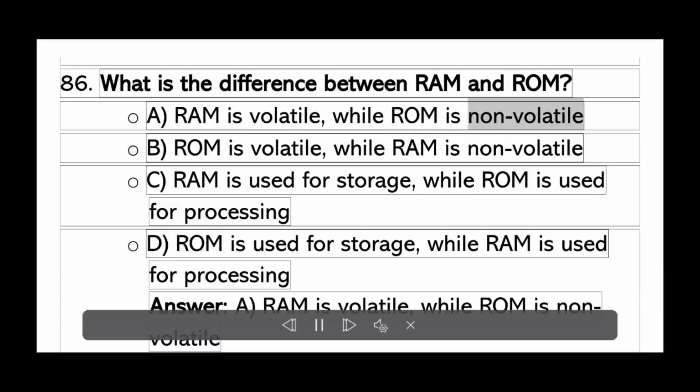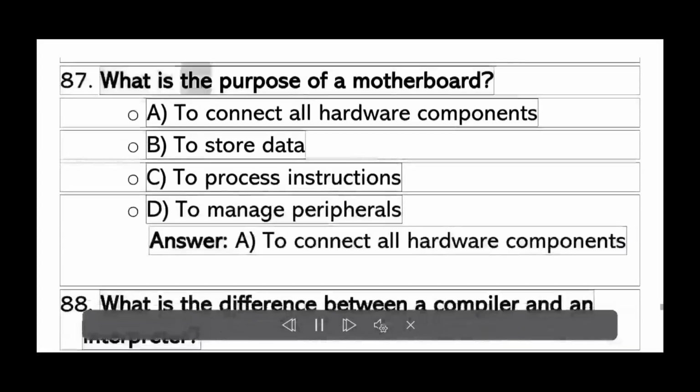What is the difference between RAM and ROM? A. RAM is volatile, while ROM is non-volatile. B. ROM is volatile, while RAM is non-volatile. C. RAM is used for storage, while ROM is used for processing. D. ROM is used for storage, while RAM is used for processing. Answer A. RAM is volatile, while ROM is non-volatile.